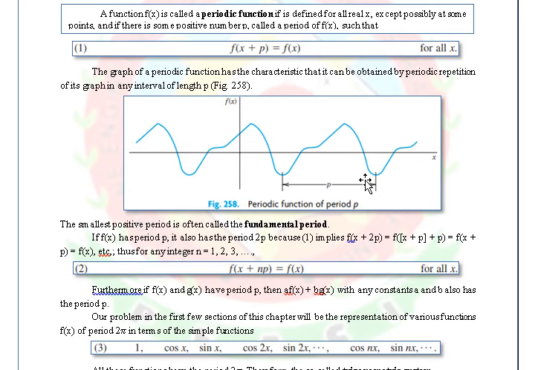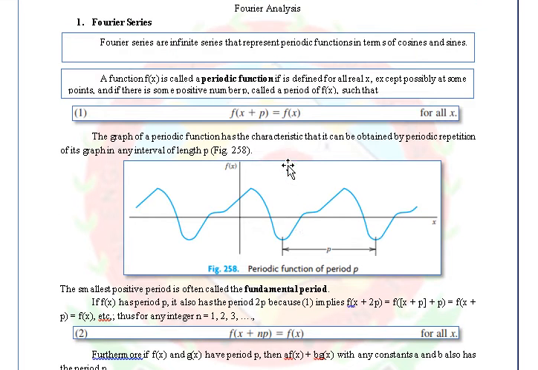If we see this graph here, after this period p, the value of this wave is repeating. That's why we call this a periodic function.